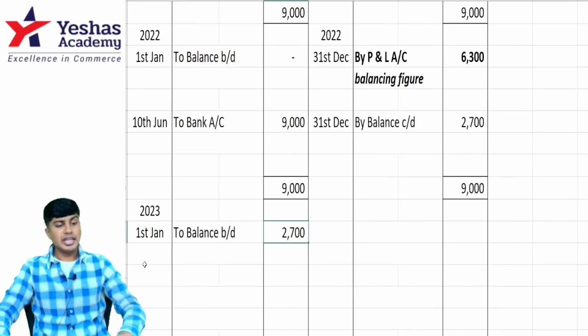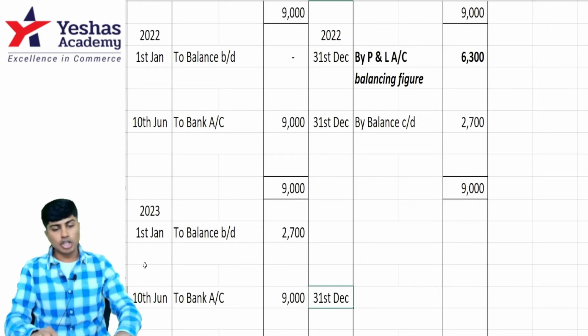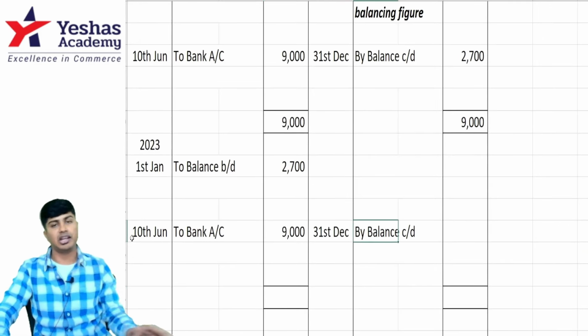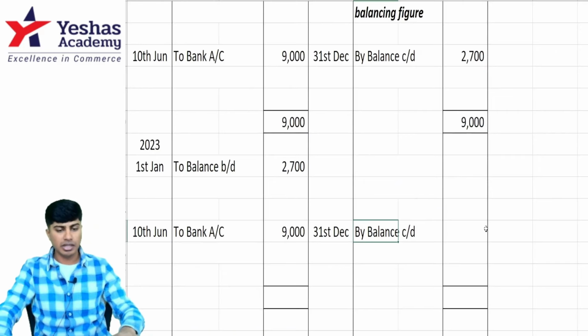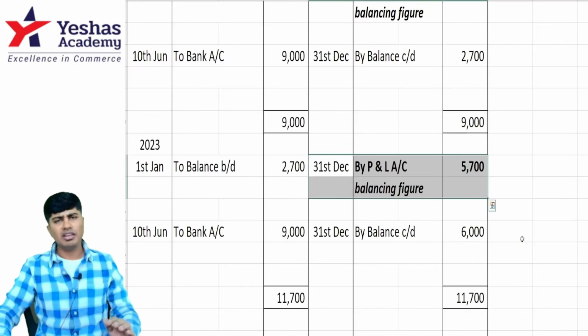And again in 2023 on 10th of June, I will pay insurance premium of 9,000. On the closing date, it will be valued not at 9,000 plus 2,700, 11,700. They have given the surrender value of 6,000. It will be recorded at 6,000. I'll write here 6. When I write 11,700 and deduct 6,000 from the same, the value that I would get, which should be transferred to P&L account, is 5,700.